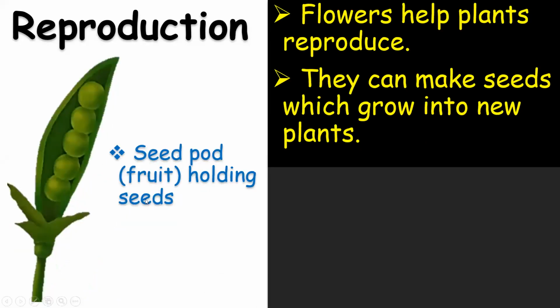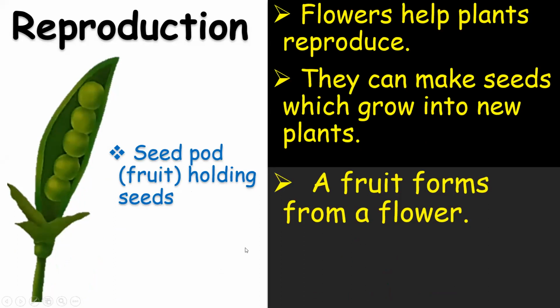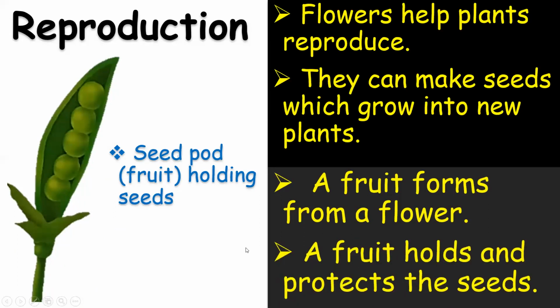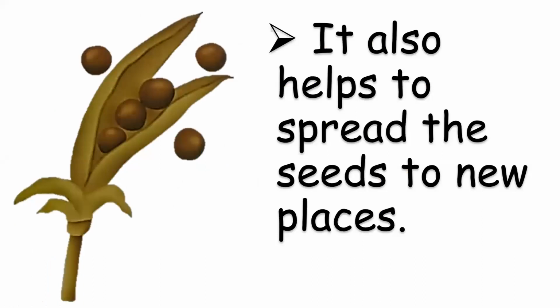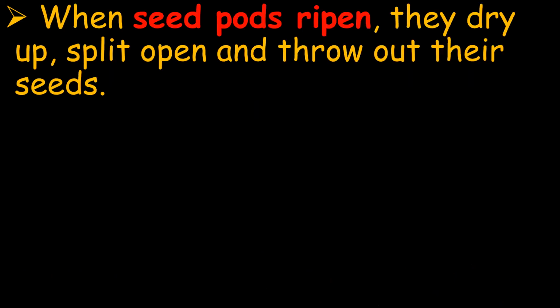Like that, this, the seed pod, which is the fruit. The fruit is the one that holds the seeds. All right? A fruit forms from a flower. A fruit holds and protects the seeds. It also helps to spread the seeds to new places. Okay. It also helps the plants to spread like that, to new places. So that's the thing that you have to remember.